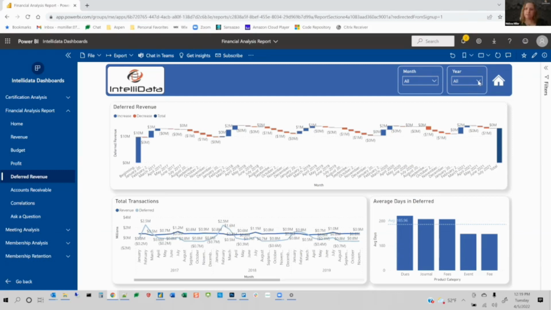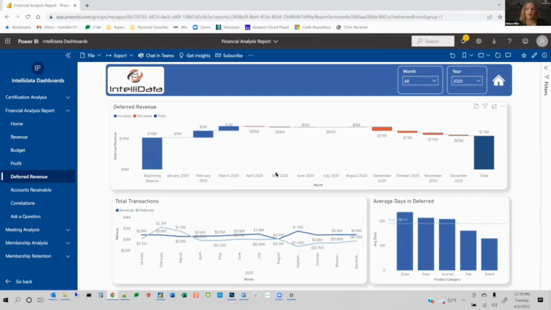Now, this is a little busy, so we're going to look at one particular year. And we can see that at the beginning of the period that I just chose, there were $10 million in their deferral accounts. It increased steadily through March, at which point revenue recognition started to outpace new invoices, new deferrals, and the balance started going back down to end at $11 million. You can see if I were to hover, I can see the actual numbers here.